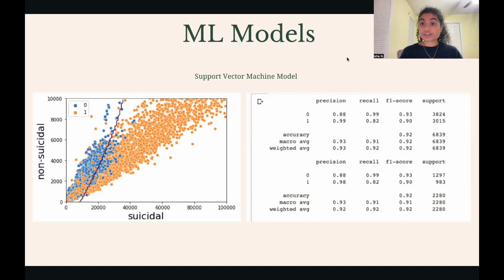Now, moving on to the machine learning aspect of this entire project, I decided to create 5 different models, and I finally chose the support vector machine model to implement in the application because it had the highest accuracy of 92% on the training and validation set.